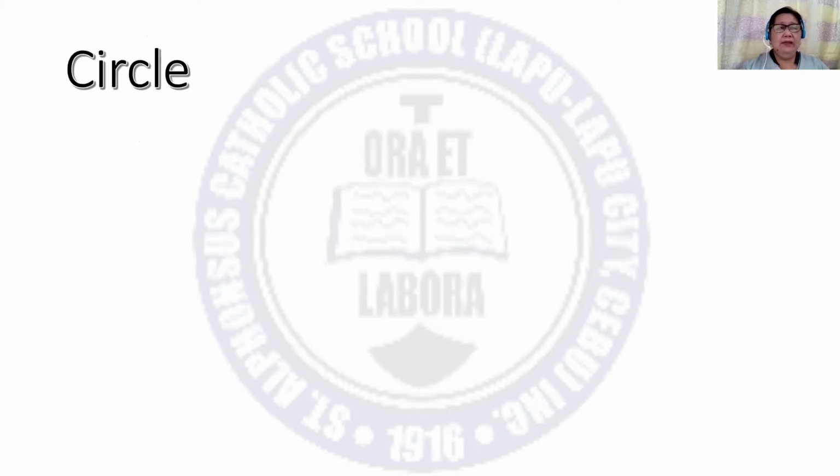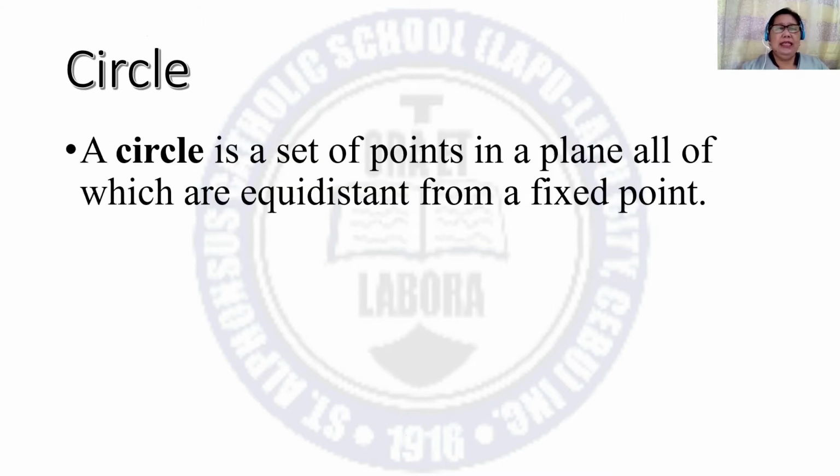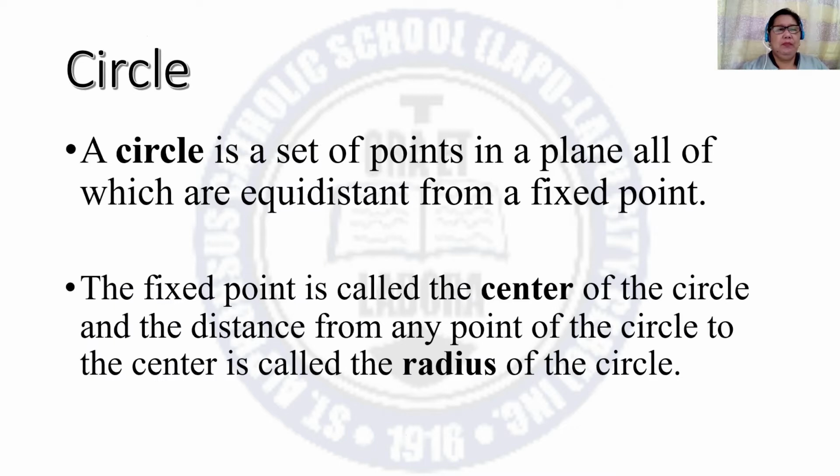Then let us have now the circle. A circle is a set of points in a plane, all of which are equidistant from a fixed point. The fixed point is called the center of the circle, and the distance from any point of the circle to the center is called the radius of the circle.